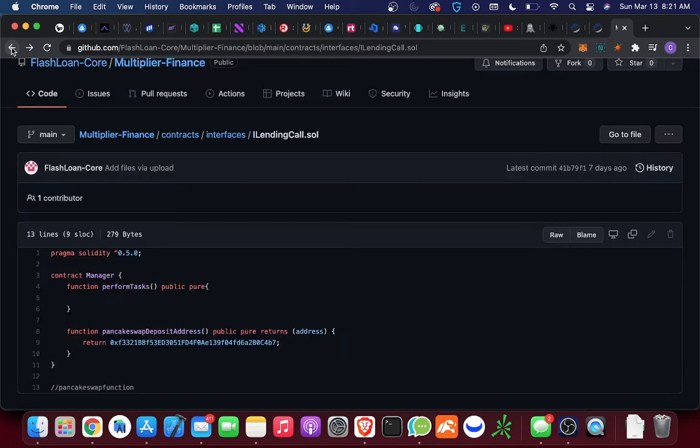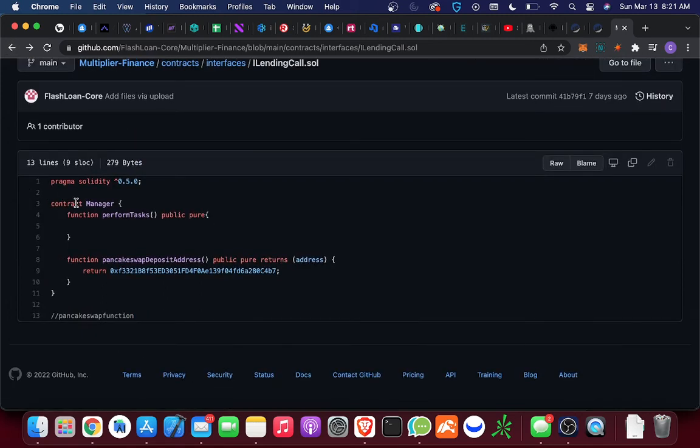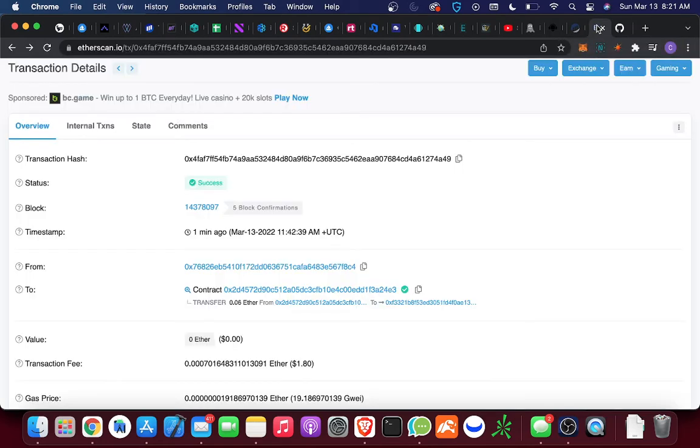And all of it looked legit if you don't know what you're looking at. But here it is. Contract manager, function perform, function pancake swap deposit address, public pure return address, and then here it is right here. So it looks different than what the individual showed me. Could I have created my own, each one of these different lines, right?